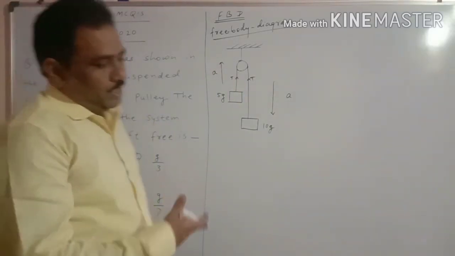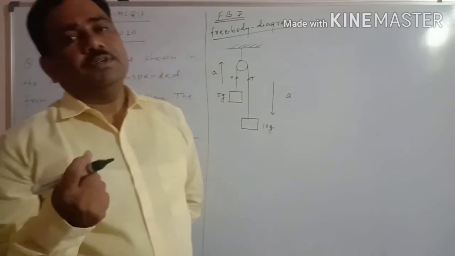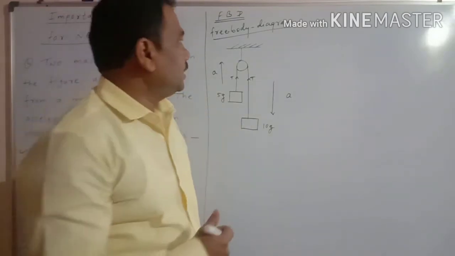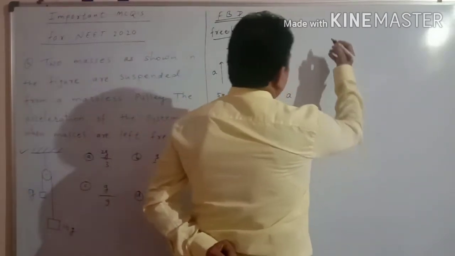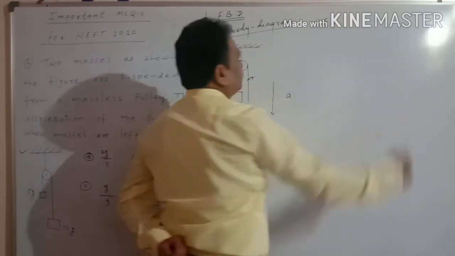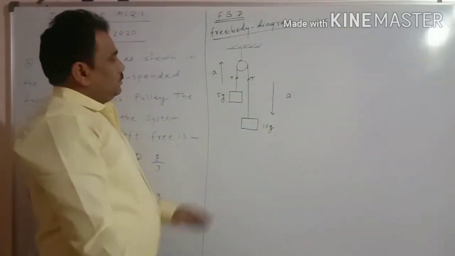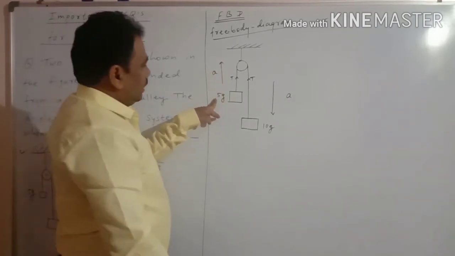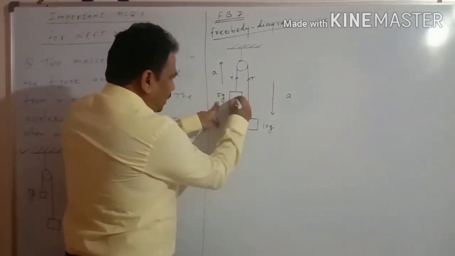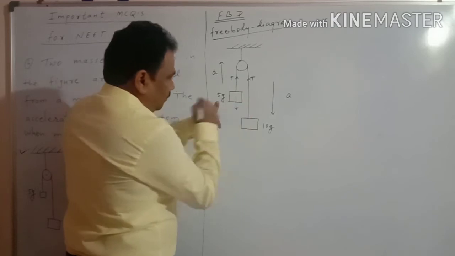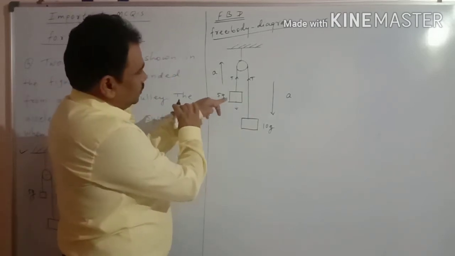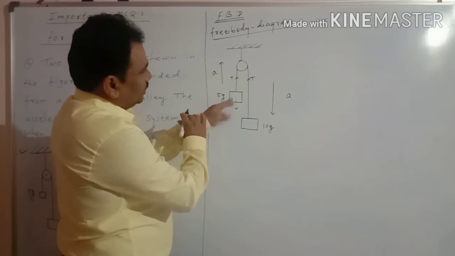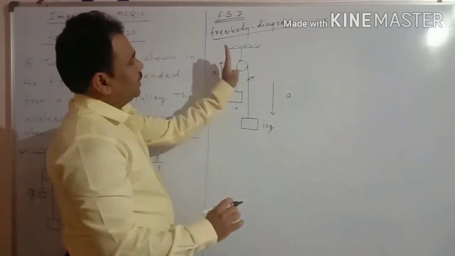Now we have to make the equation of force. For the first body, the equation will be: 5g is the weight of the body, and weight is always in downward direction, and tension is in upward direction.